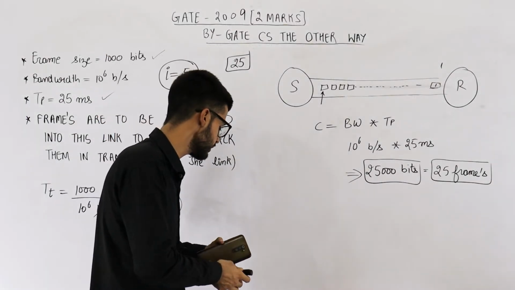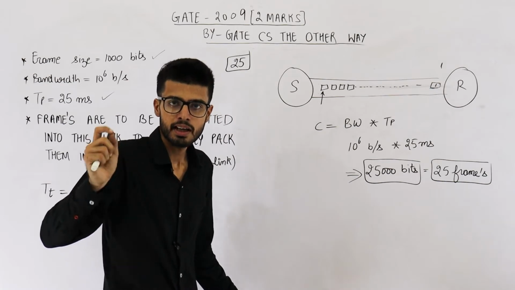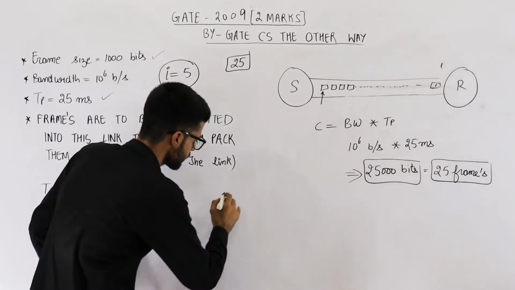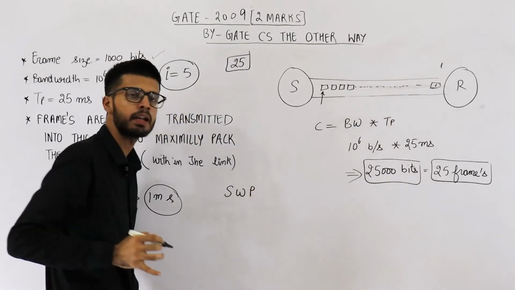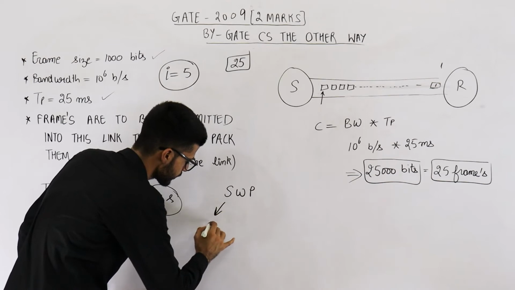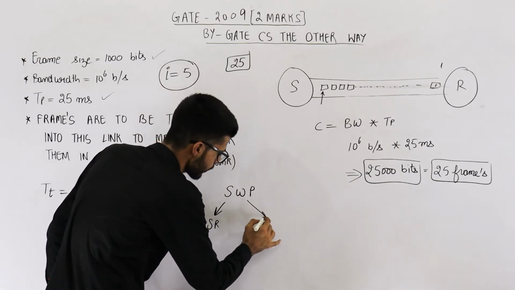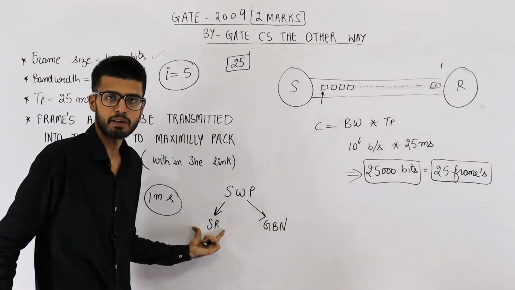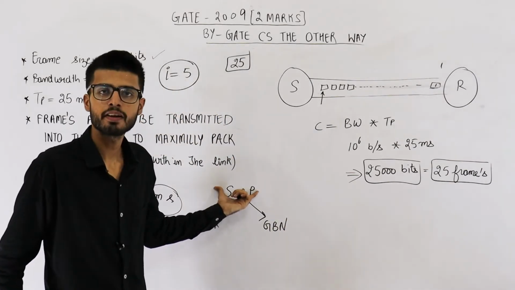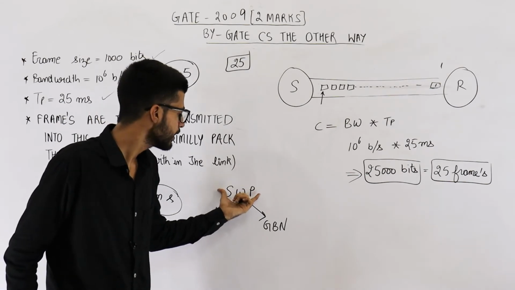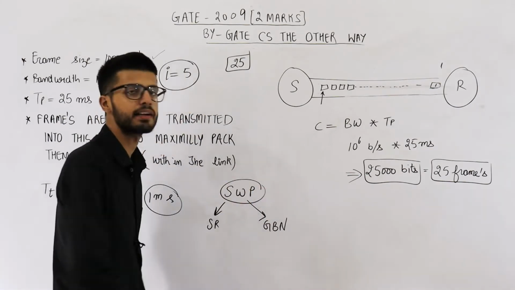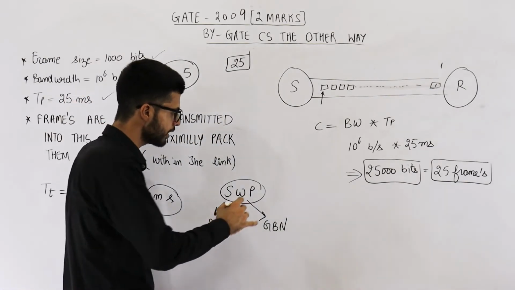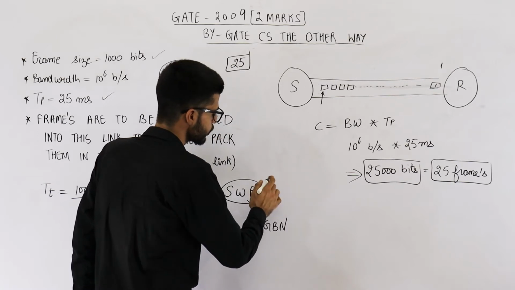So they are saying the sliding window protocol is used. In the sliding window protocol, we never worry about the receiver size. See, the sliding window protocol can be implemented in two ways: the SR protocol or the Go-Back-N protocol. These are the two practical implementations. The sliding window protocol is a theoretical concept. Here in the question, they are talking about a theoretical concept. So we never worry about the receiver window. Here we only worry about the sender window size.